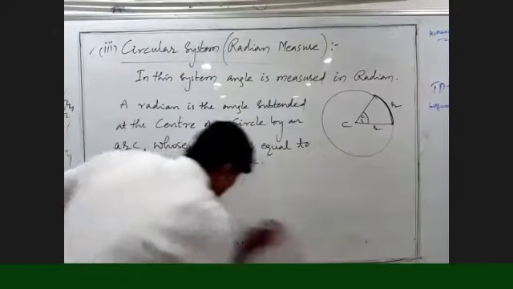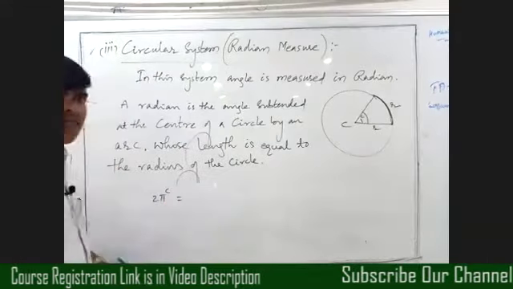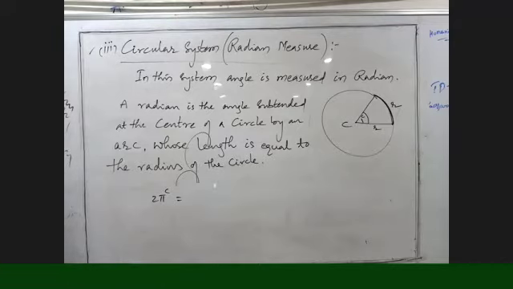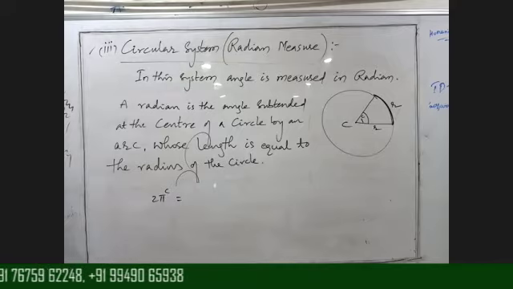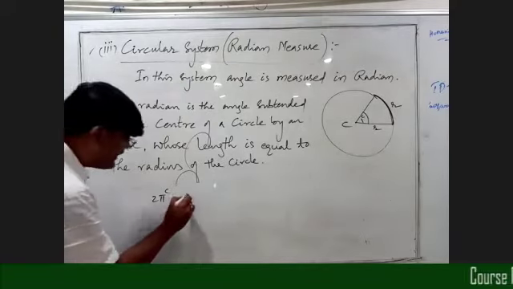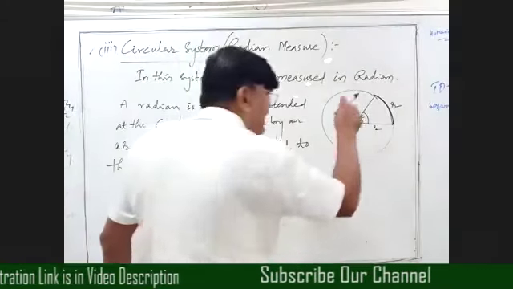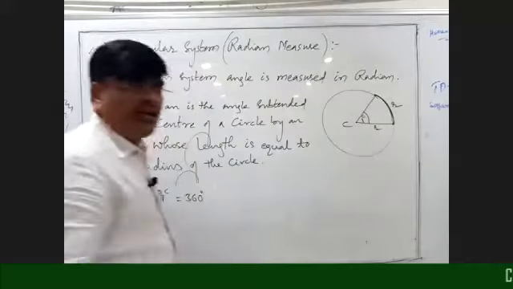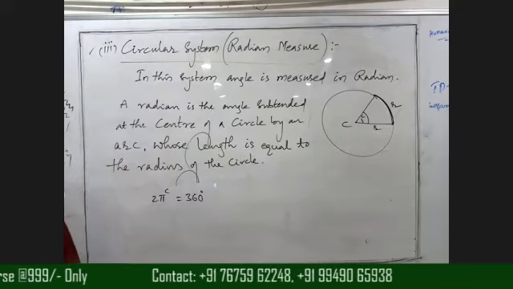Now tell me, 2 pi radians equals what, beta? From the diagram only we can write. I'm writing 2 pi radians. Anyone? When we get the angle 2 pi radians, it means what, beta, in degrees? Right? 2 pi radians equals 360 degrees. Is it right, beta? So when we get the angle 2 pi, we take the total circumference of the circle. So from that we get 2 pi, which means 360 degrees. Okay? 2 pi radians equals 360 degrees.